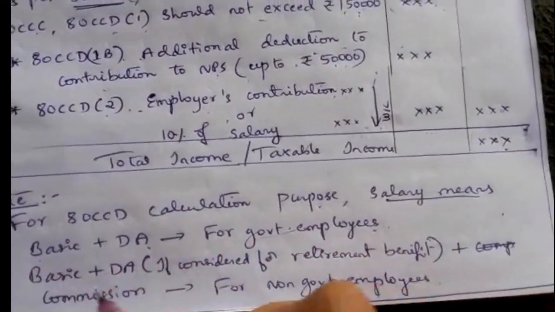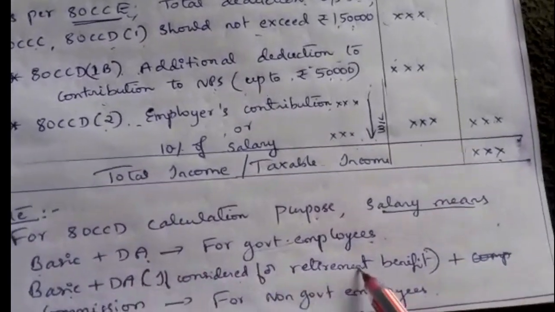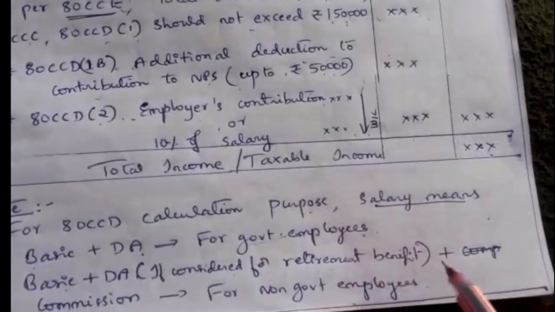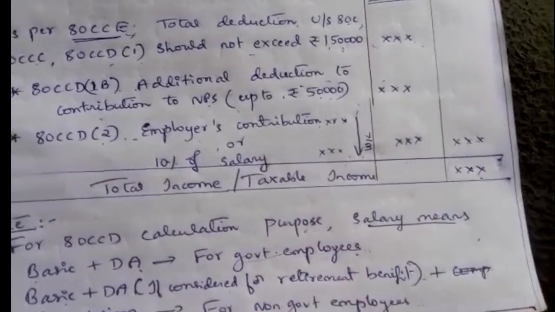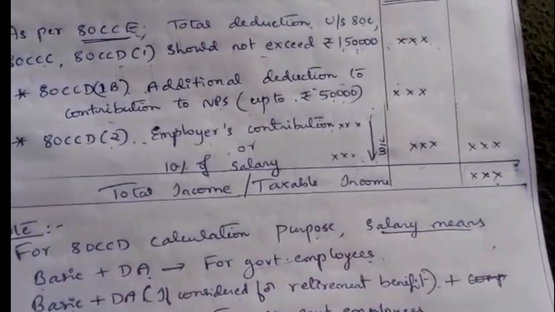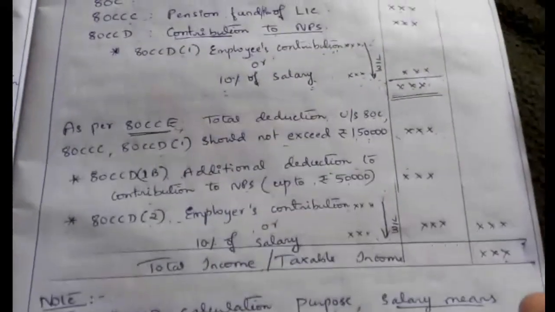For a non-government employee we have to take basic plus DA if it is considered for retirement benefit, plus commission if it is given as a percentage. So this is about the 80CCD calculations.